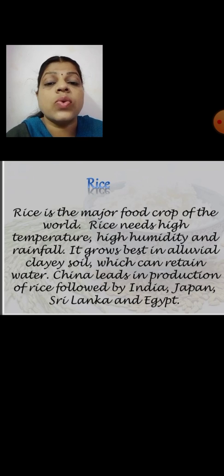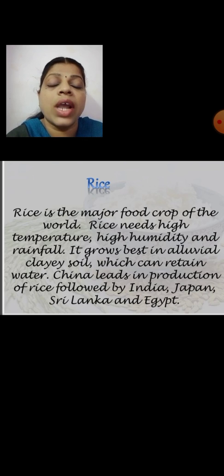So children, this rice is well grown in which soil? Alluvial clay soil. Because it can retain more water. That type of soil can retain more water, and this rice crop is grown in this alluvial soil. And do you know which country is leading in producing rice? China leads in the production of rice, followed by India, Japan, Sri Lanka and Egypt.